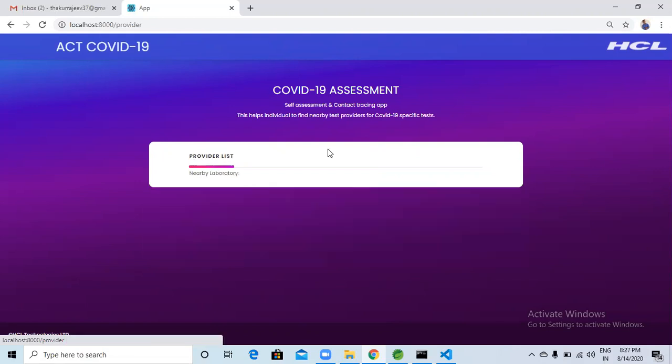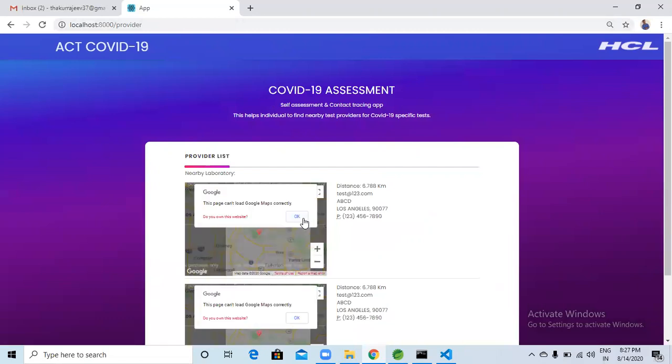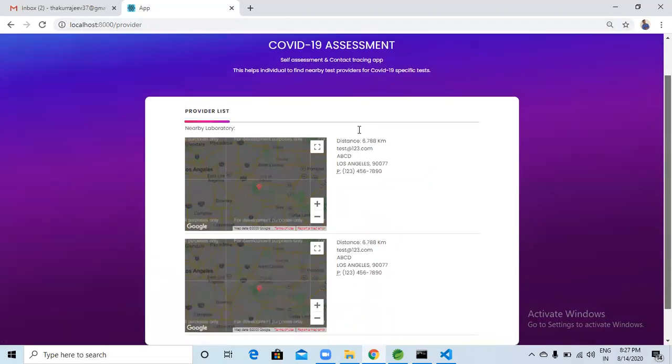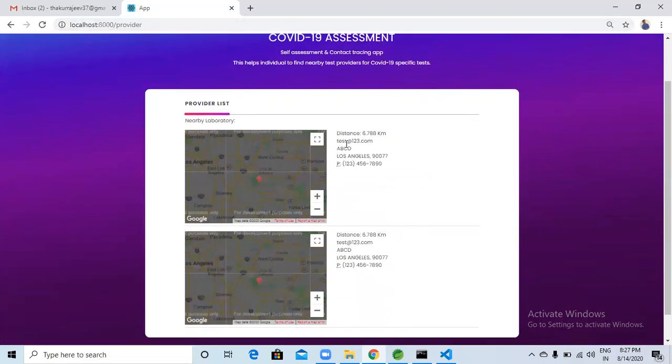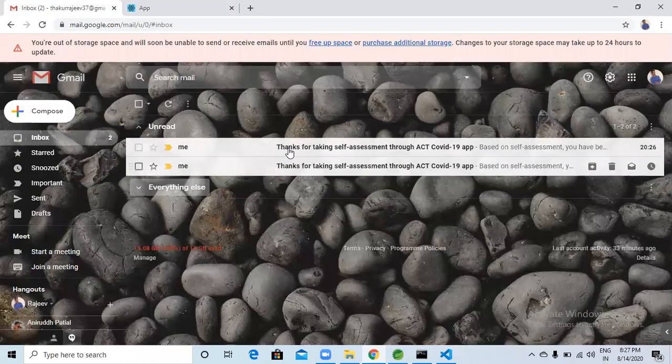It takes you to the providers list. This provider list is based on the individual's geolocation. It displays the list of service providers, or actually the test centers here, with their address details and the phone number, so that the individual can go to the test center that is convenient to them and get COVID-19 tested. At the same time, the system also sends an email. We'll show you how that email looks like and what the individual can do.